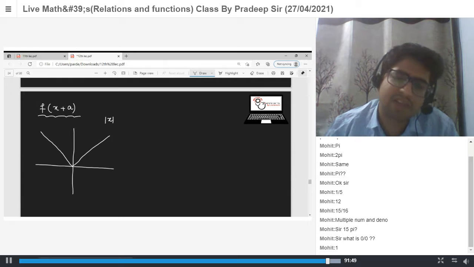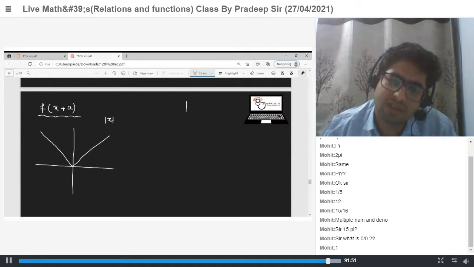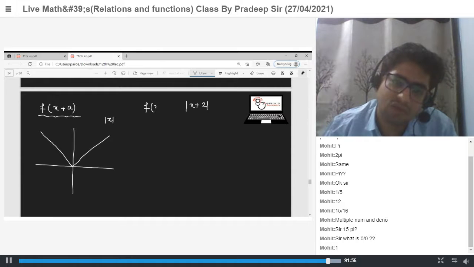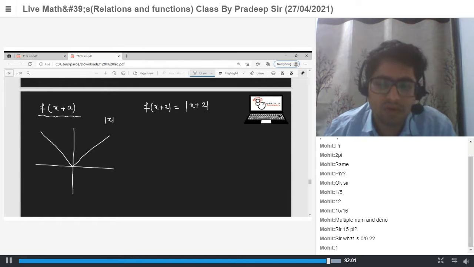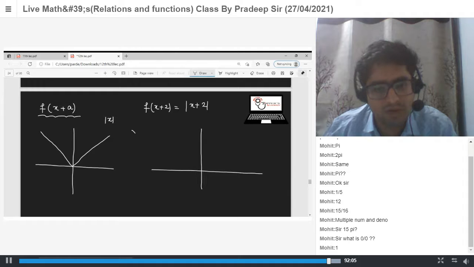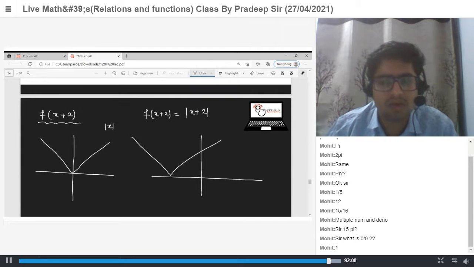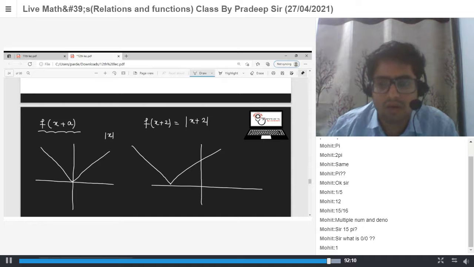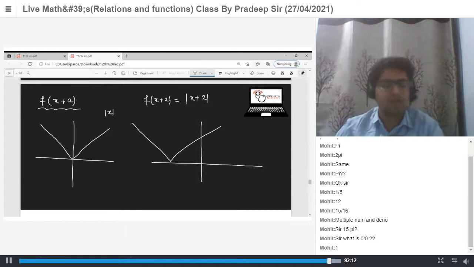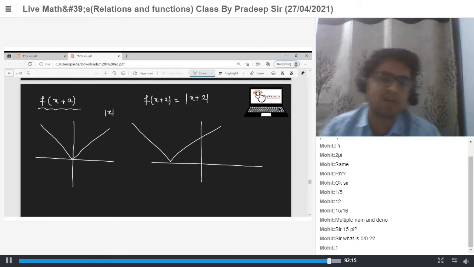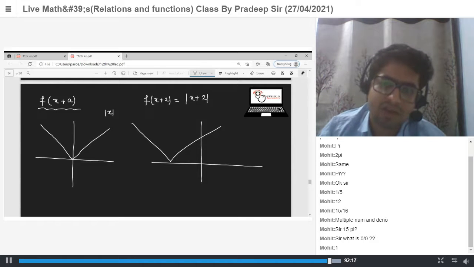If you replace x by x plus 2, let's say this is your graph, then f of x plus 2 is mod x plus 2. It means shift the graph in the backward direction, or left hand side, by a units.